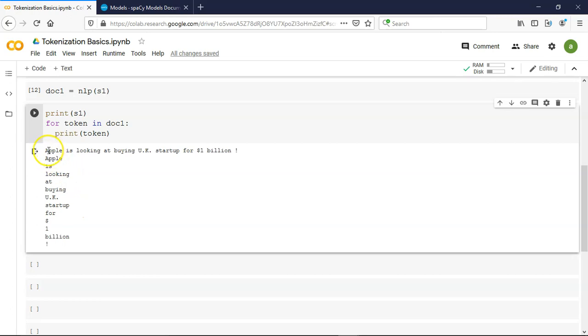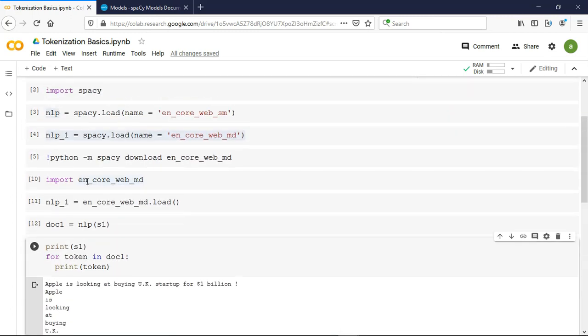So till now it's okay, like Apple is looking at buying. Now you can see that even though after U there is a dot, it doesn't assume that this is the end of the token. Instead, it has taken U.K., the United Kingdom, as one entity and one token. Startup, the dollar sign is another entity, one is another entity, billion, and we have an exclamation mark. So that is the beauty behind this tokenization implementation inside spaCy.